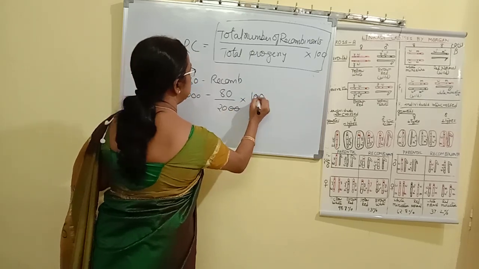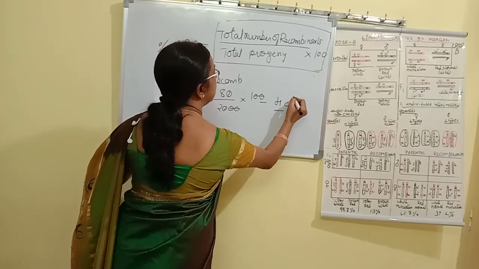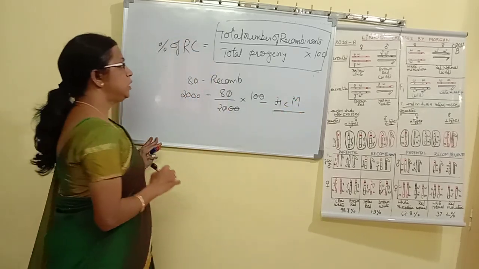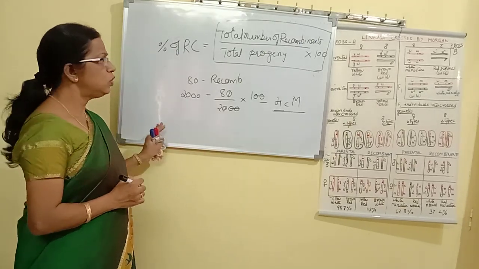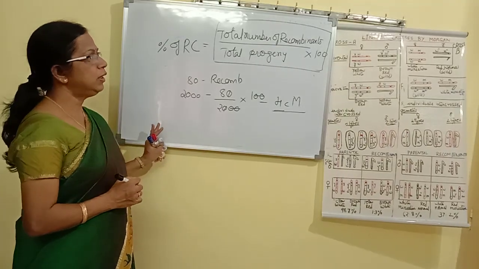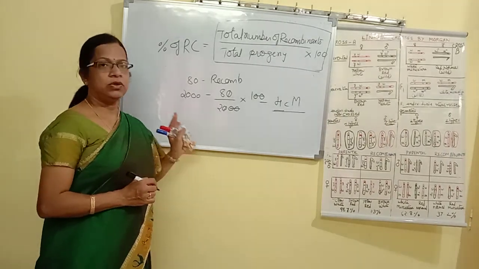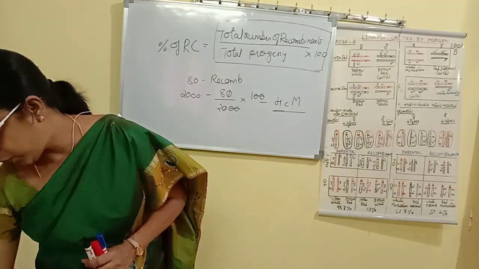So how much do we get here? We get 4 centimorgan. So the distance between those two genes will be 4 centimorgan. Based on this, I'll also be discussing some numericals. Up to here, today's video we will conclude.